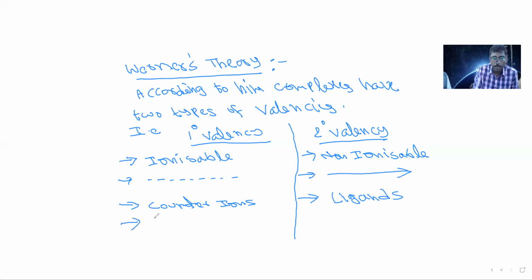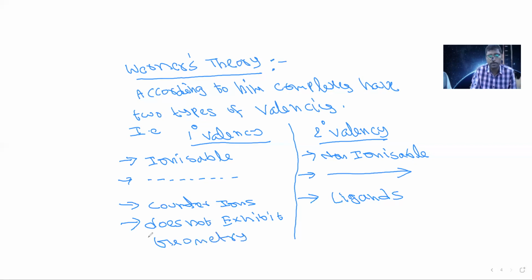The primary valency does not exhibit geometry. That means geometry has no relation with primary valency bonds, whereas the secondary valency exhibits geometry. These are the points of differentiation between primary and secondary valency.